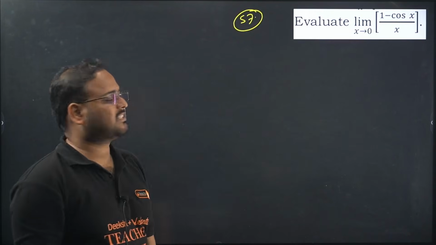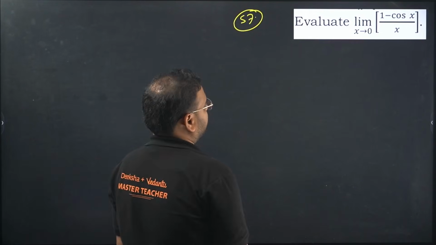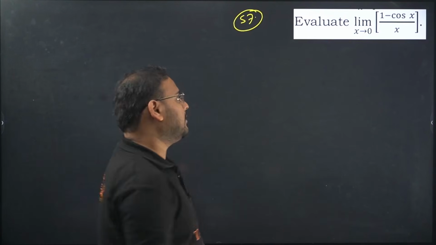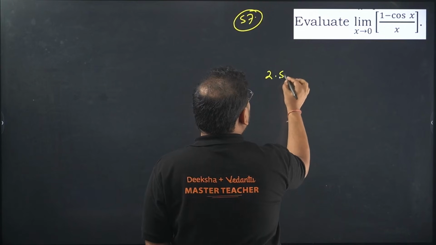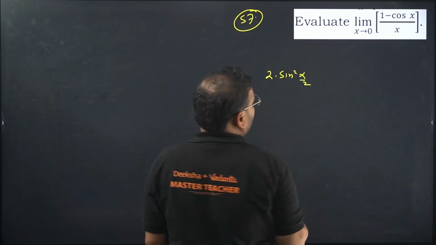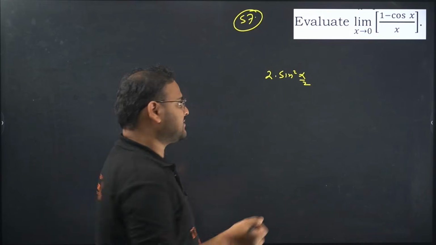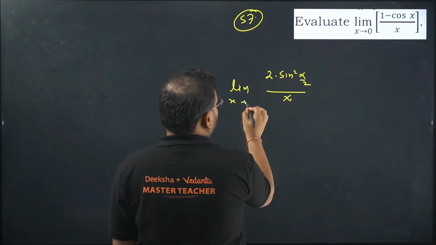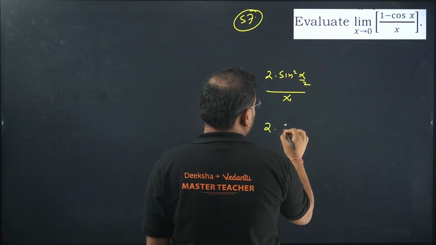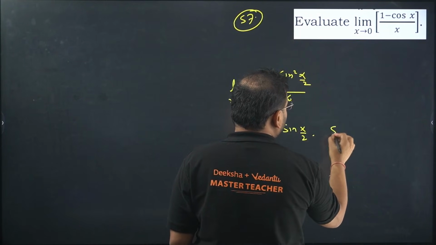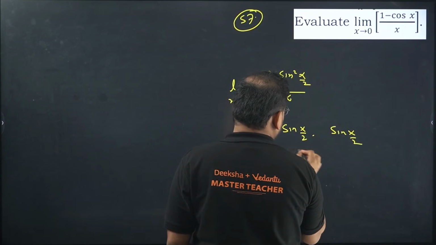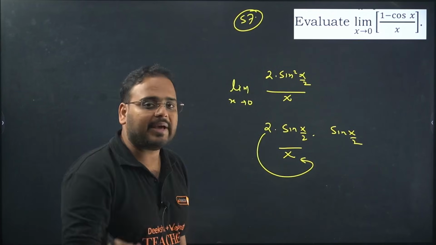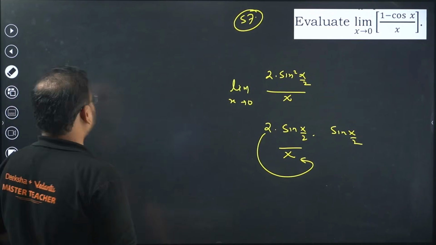Evaluate the limit of 1 minus cos x upon x when x tends to 0. Over here we're going to use one of the formulas that we have learned. Remember, 2 sine square x by 2. That's the formula for 1 minus cos x. Limit will be the same thing. Separate these terms: 2 sine x by 2 into sine x by 2 by x, and then move this 2 over here. It will become x by 2.